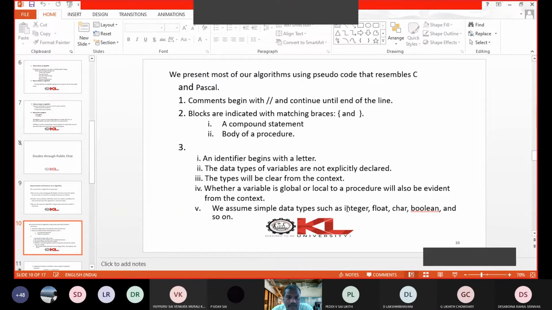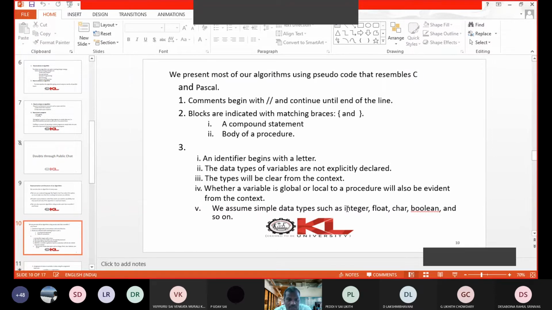So look at the structure of an algorithm by using pseudocode. The first point is comments are written with double slash until the end of the line. If you use this double slash, that is a comment. Every block of statements is indicated with open brace and closing brace.